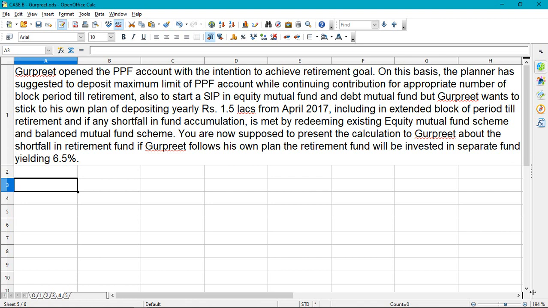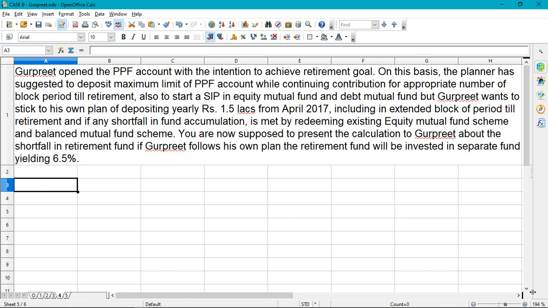You are not supposed to present the calculation to Gurpreet about the shortfall in retirement fund. If Gurpreet follows his own plan, the retirement fund will be invested in a separate fund yielding 6.5%.